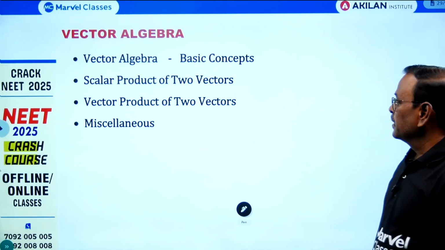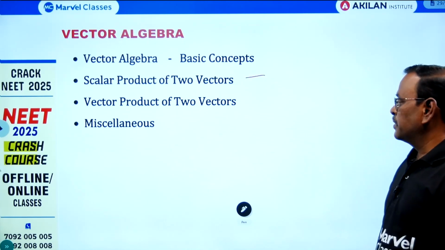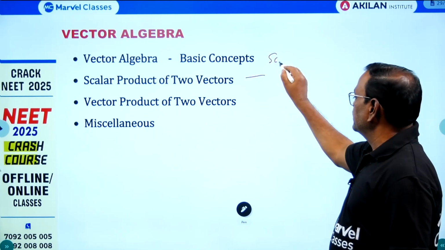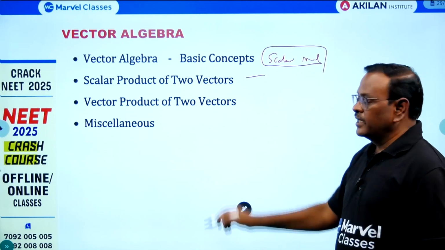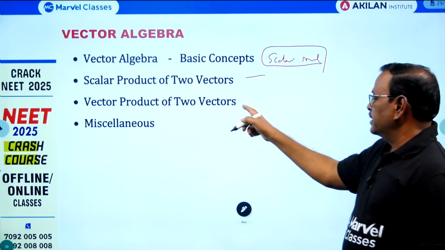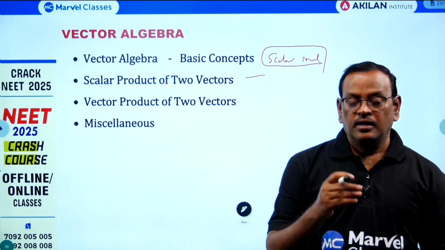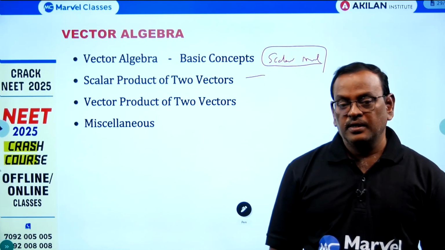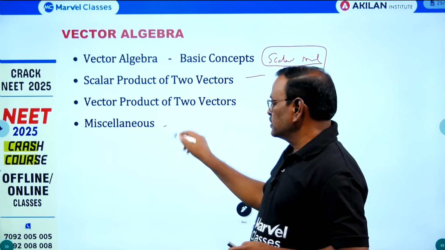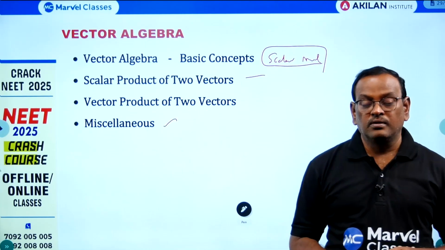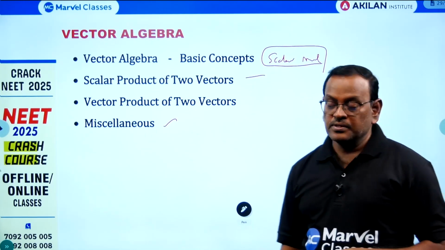Vector algebra basic concepts, and scalar product of 2 vectors. Here scalar multiplication is most important, scalar A dot B, and here A cross B. Practice problems which involve two conditions, dot product one condition, cross product one condition, or a combination of both. For that you have to focus on the miscellaneous exercise and all solved examples from vector algebra. Also go through all the past year questions.